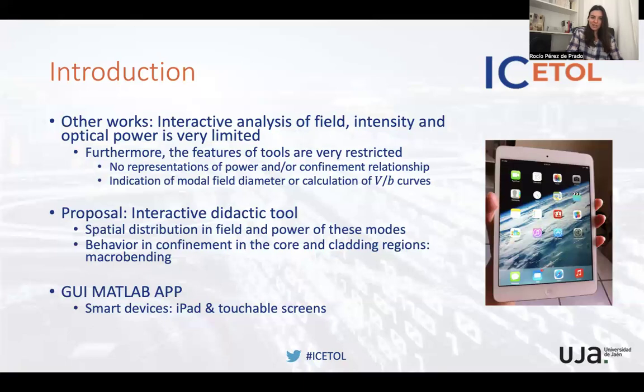So we decided to extend a previous tool that we had developed, to take into account the propagation of exact modes and linearly polarized modes, and to extend it so that we could apply it to microbending in the study. We extended it using a GUI MATLAB app, through the MATLAB designer.